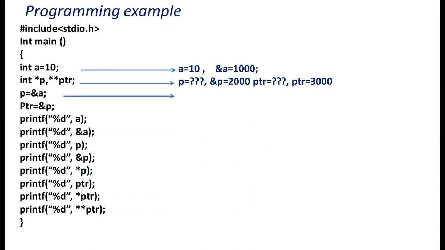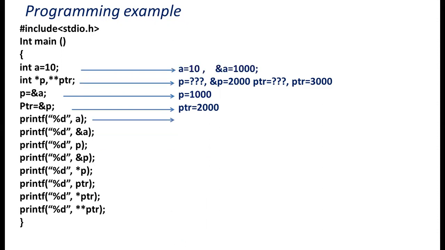The address of a is assigned to p. After that, what is the value of p? 1000. Next, the address of p is assigned to ptr. So what is the value of ptr now? 2000.